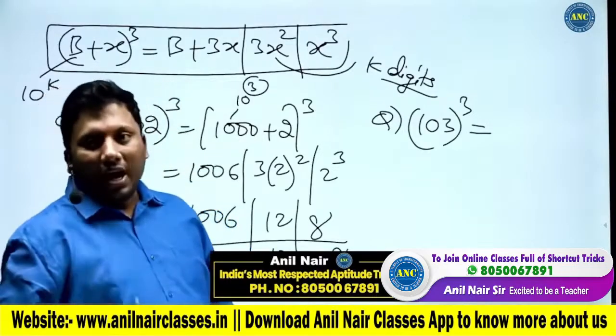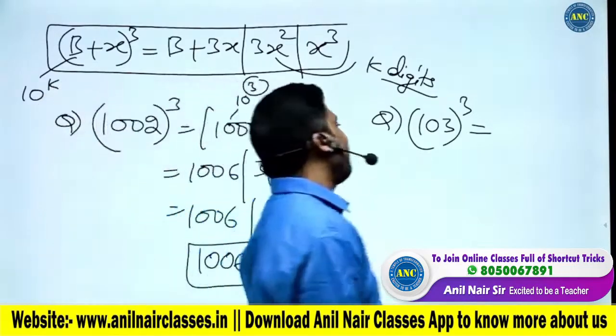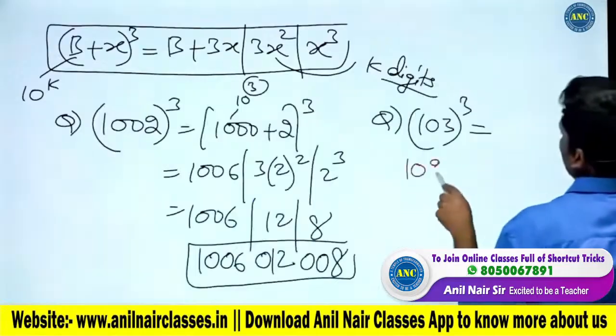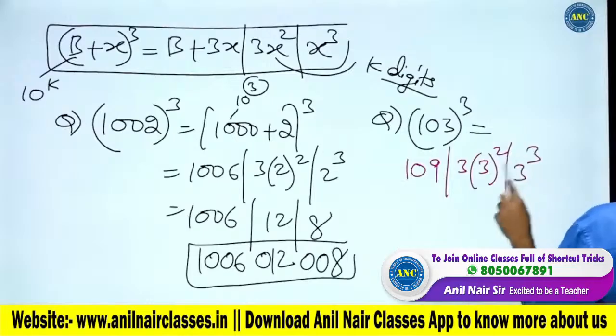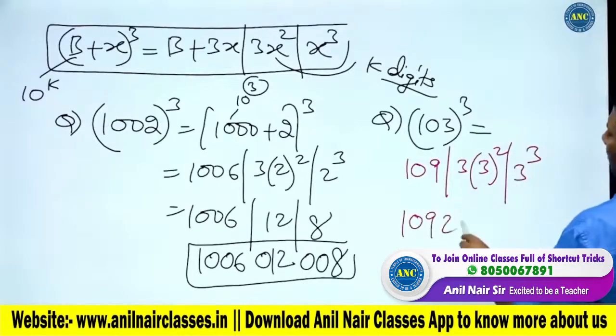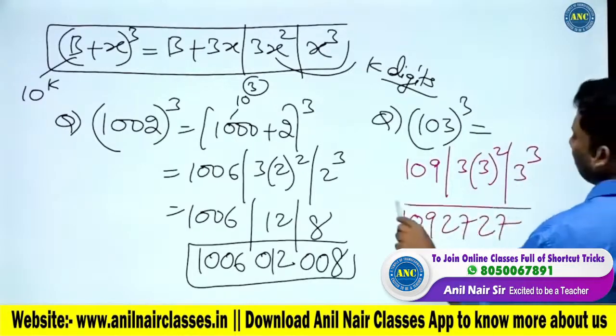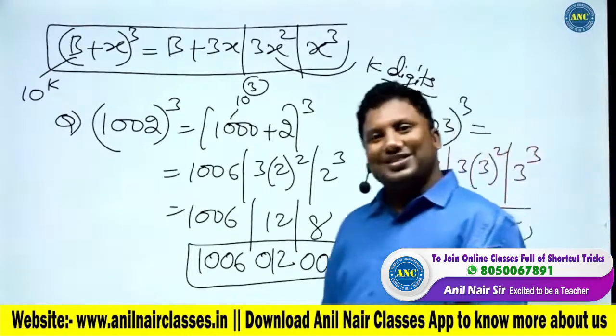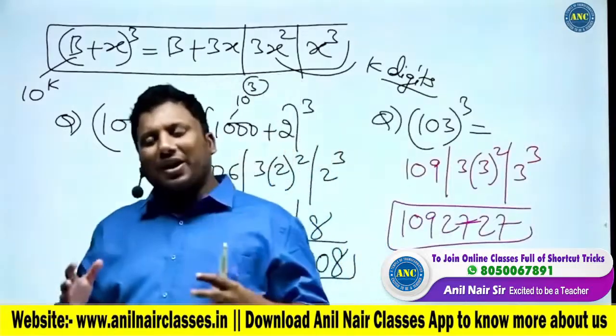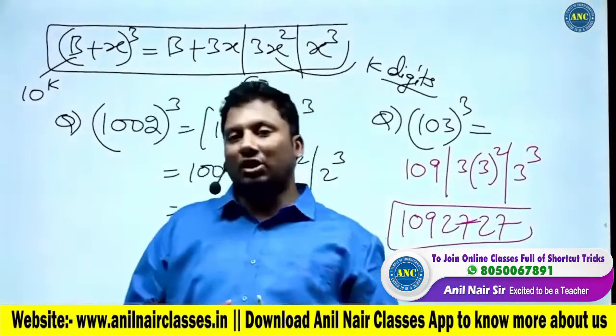103 whole cube. 100 plus 3 power 3. b³ plus 3b²x, 3bx² and x³. 1,09,27,27. 1,09,27,27. Are you all with me? Without your intuition, you will be able to solve the question.